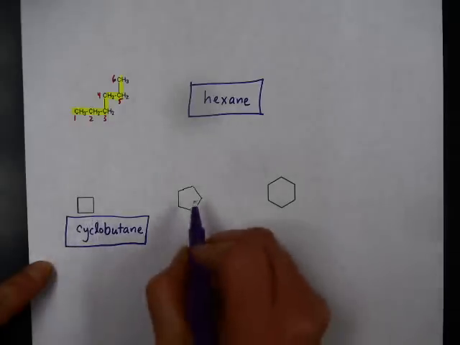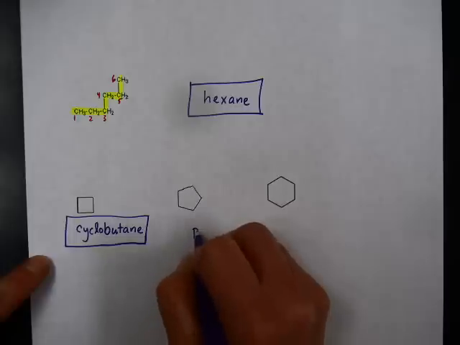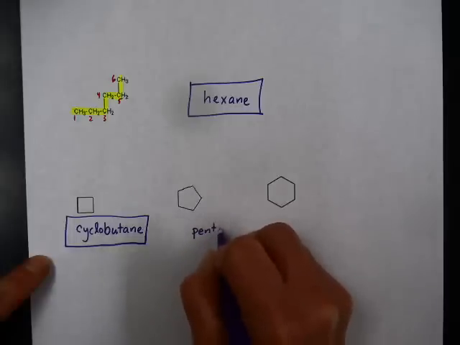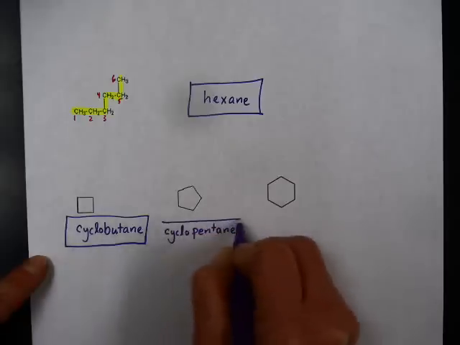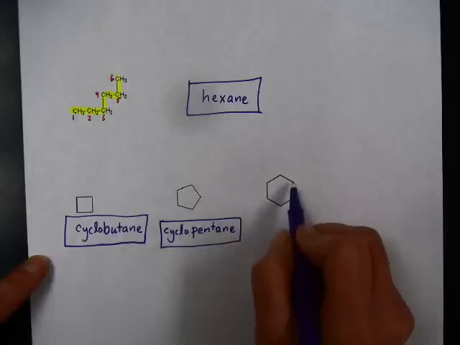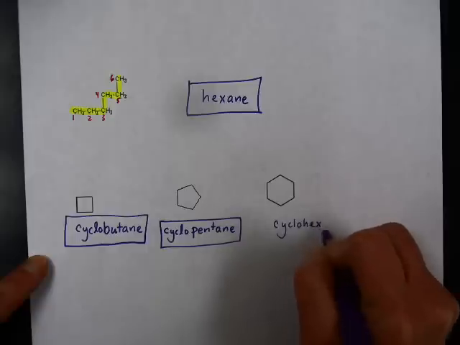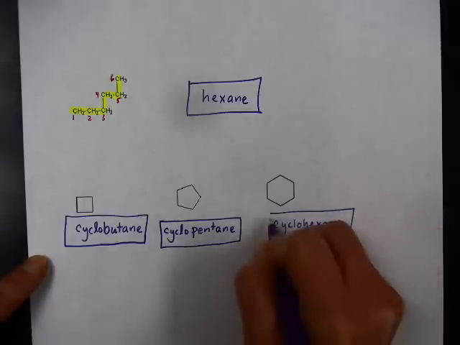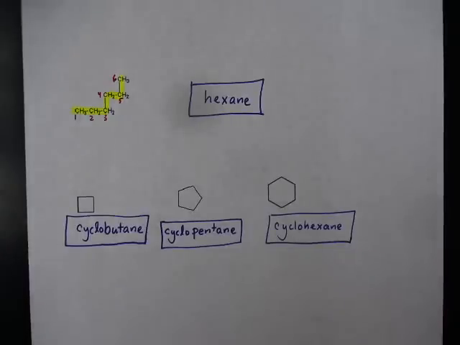So cyclobutane. Here we have 1, 2, 3, 4, 5. Pent. The ending is ane because it's an alkane. Cyclo because it's a ring. Cyclopentane. 6 carbons. 1, 2, 3, 4, 5, 6. 6 carbons will be cyclohexane. Cyclohexane for this one. In the next video, we'll take a look at how we name alkanes when there's something attached to the longest parent chain.